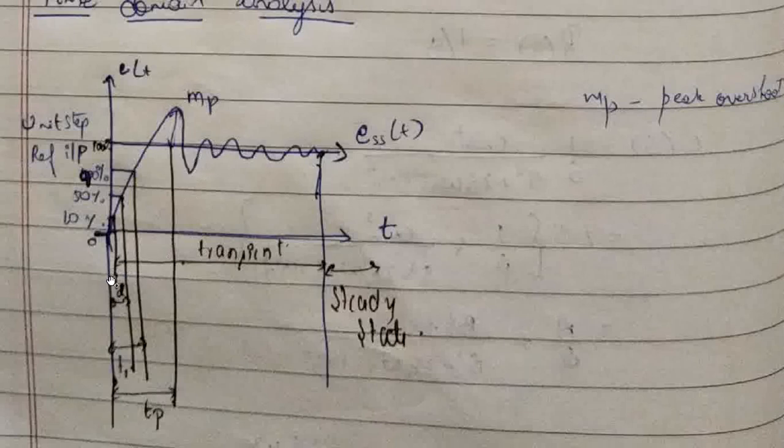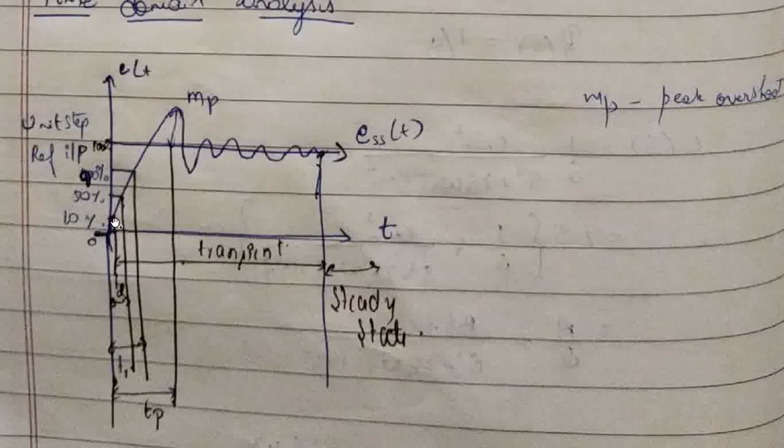Delay time, TD. For the output response, we consider the time taken to reach 10%, 50%, 90% and 100%. In terms of percentage, the time taken for the system to reach 50% of its output is called delay time.